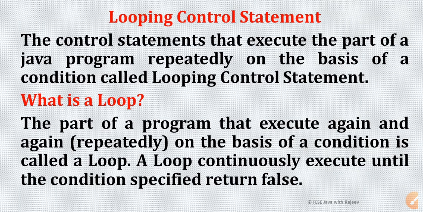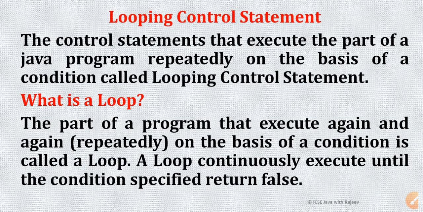So let's see what a loop is. A part of a program that executes again and again on the basis of a condition is called a loop. A loop continuously executes until the specified condition returns false. In a loop there will be a condition.